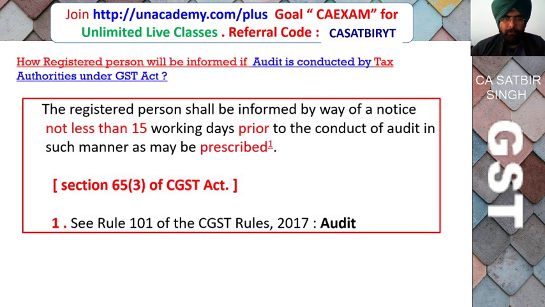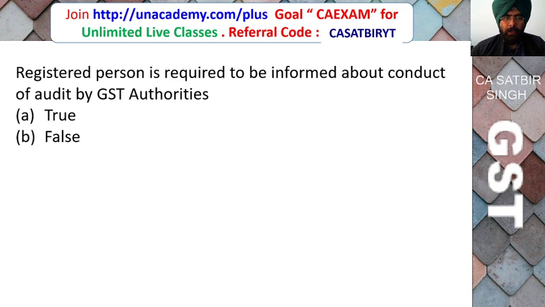How will the registered person be informed if audit is conducted by tax authority under the GST Act? The registered person will be informed by way of notice. Not less than 15 working days notice will be issued prior to the conduct of the audit under section 65. This is given in Rule 101 as to how the audit will be conducted under the GST Act.